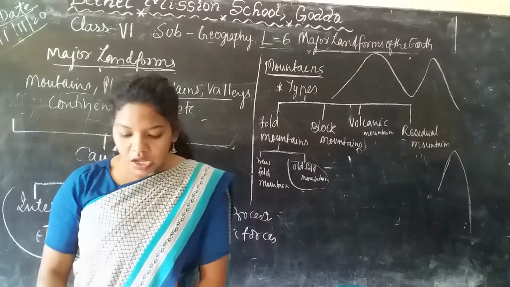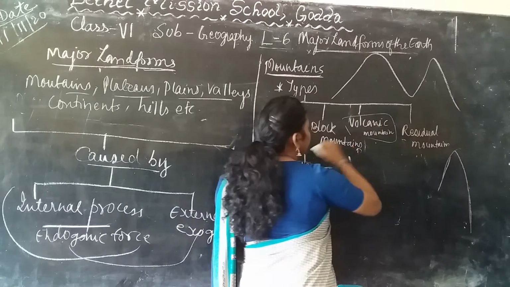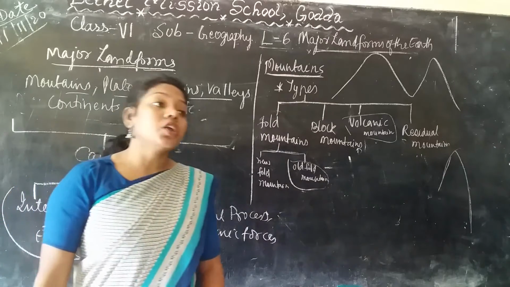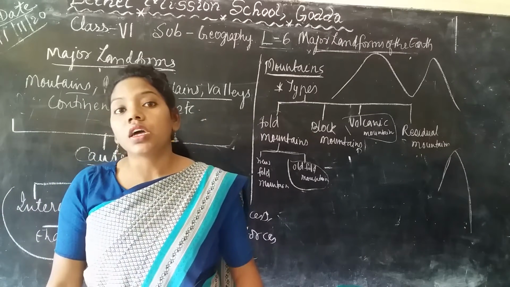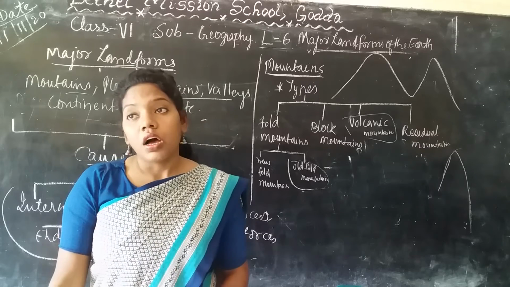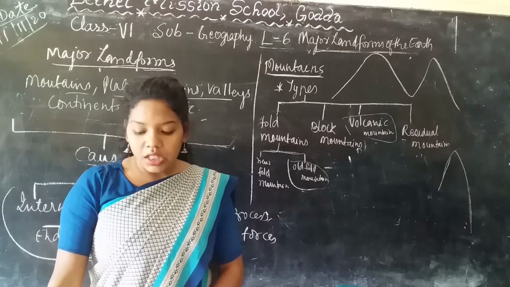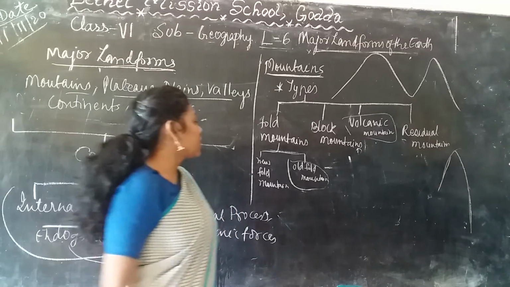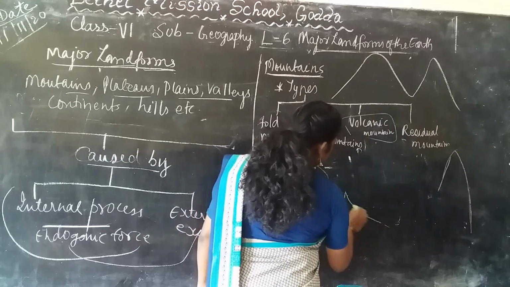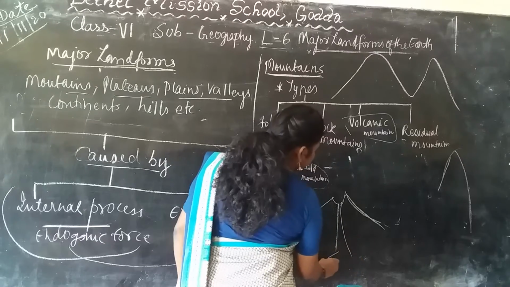Okay, now if we talk about the volcanic mountains, this volcanic mountain is actually made due to the eruption of the volcanoes. In this one, this is a mountain here. It has a hole which is connected with the magma chamber.